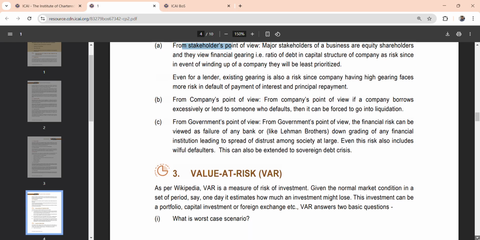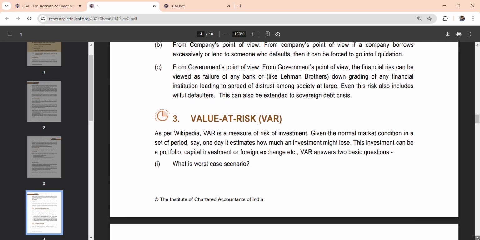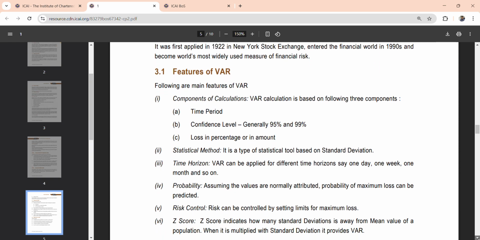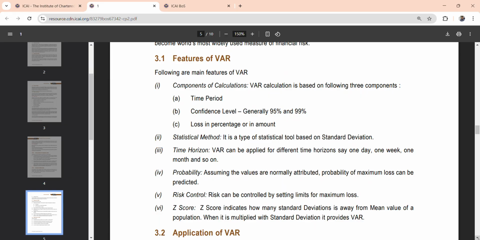This is another very important topic from which problems can come, or even theory can be answered. Theory might come. So what are the various features of VaR, that is Value at Risk: its calculations, components, statistical method, time horizon, probability, risk control, and Z score. So these are the various features of VaR.